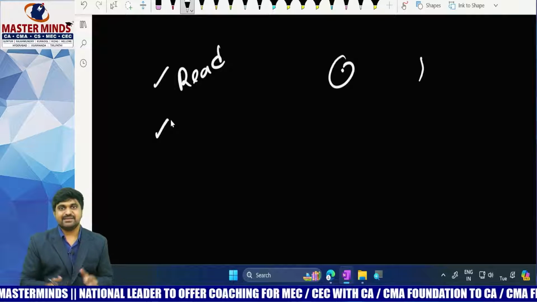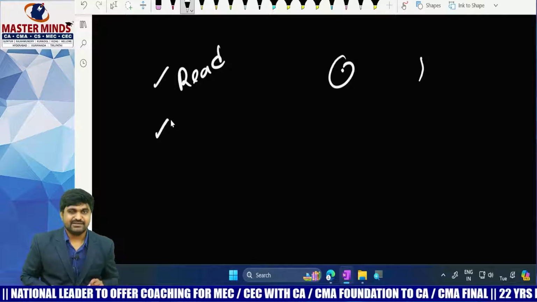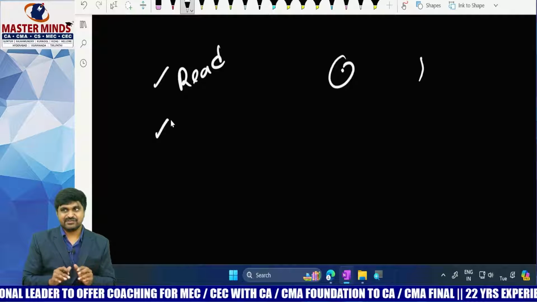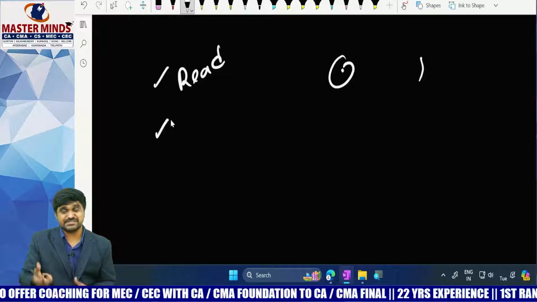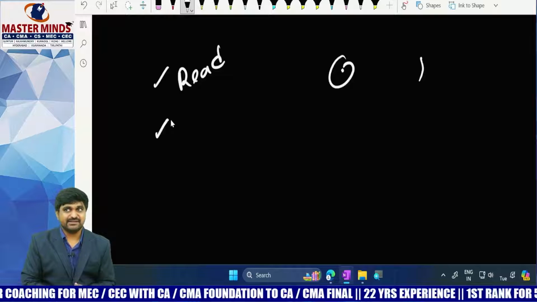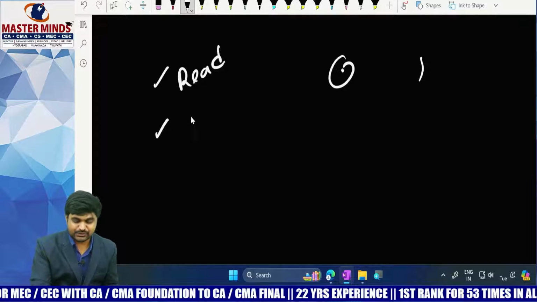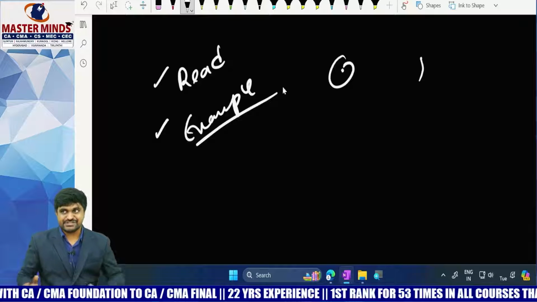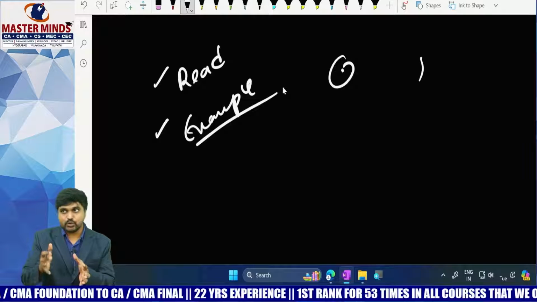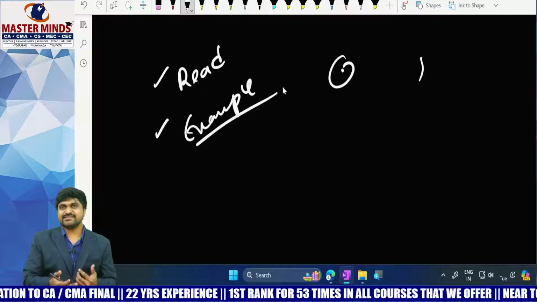Okay. Then how to remember that much theory content? So it is very hard to remember this much theory content. Then is there any solution for this? Yes, definitely there is a solution. So you need to frame an example. So just frame an example and correlate the theory content to that example. Then you can easily answer the question.